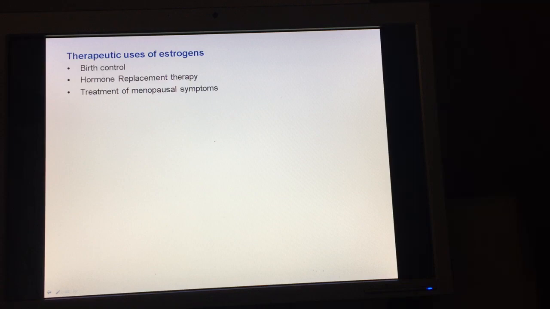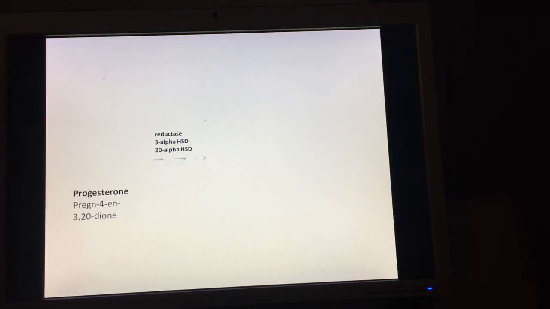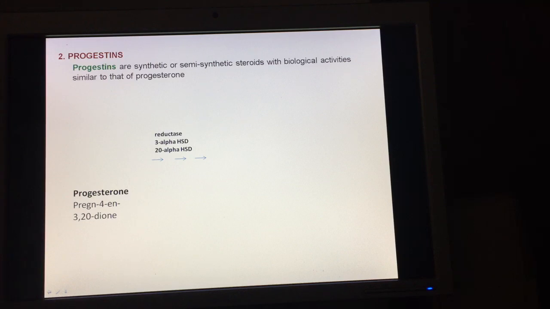The next class of female sex hormones are the progestins. Now progestins is the name given to all the synthetic compounds that have activity similar to that of progesterone. Okay, so progestins are synthetic or semi-synthetic steroids with biological activities similar to that of progesterone. Now progesterone, as we have discussed, is the endogenous female sex hormone.